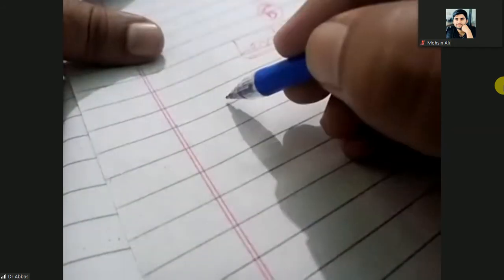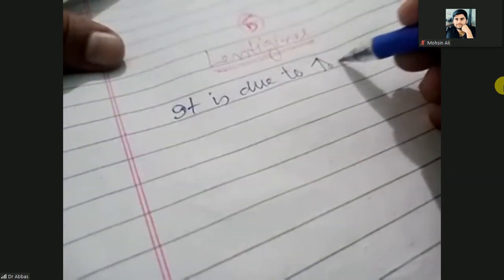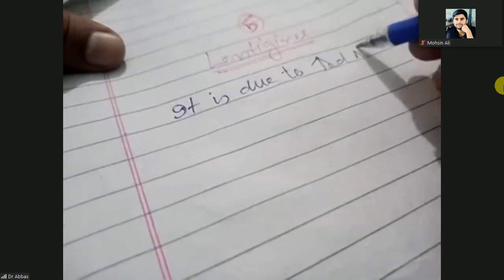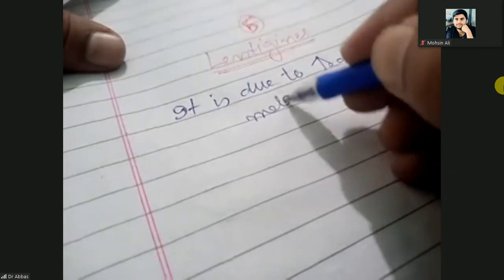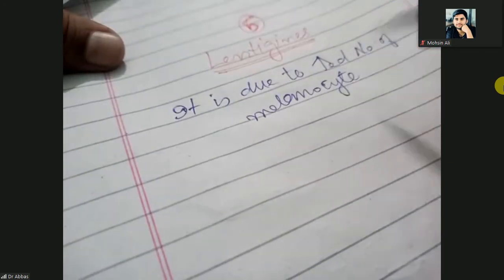So here the next one is the lentigens. It is a hyperpigmented lesion. Lentigen is due to an increased localized number of the melanocytes, an increase or raised number of melanocytes.